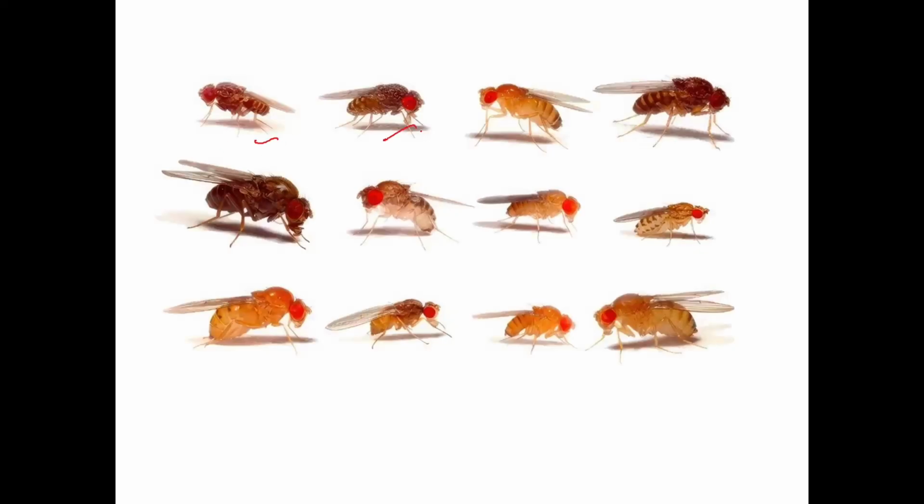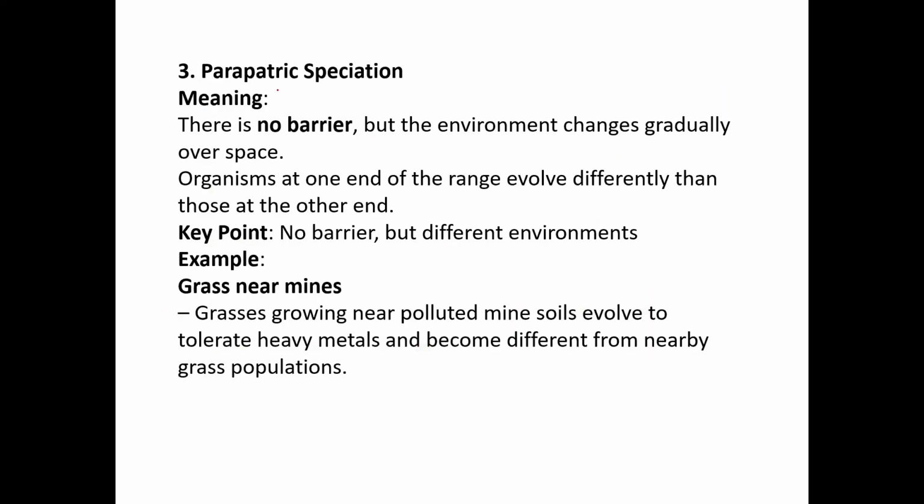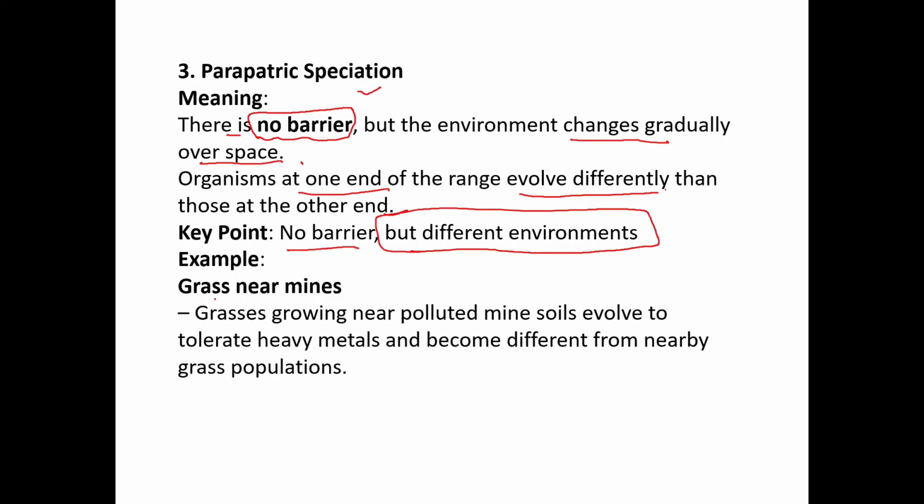Look at the different species of fruit fly: the eye color, wing, body type. Come on, parapatric speciation. It means there is no barrier, but the environment changes gradually over space. So organisms at one end of the range evolve differently than those at the other end. No barrier, but different environments and habitats are there.